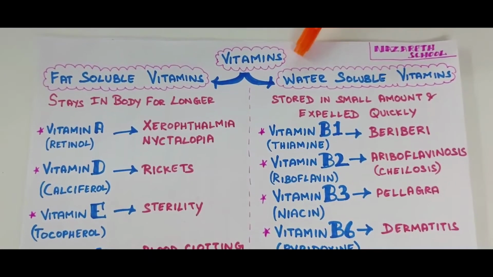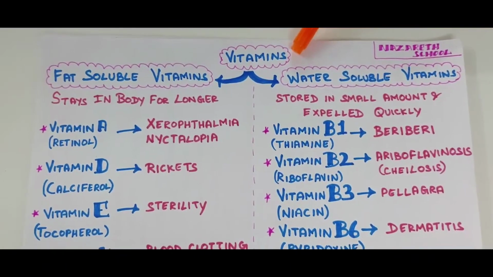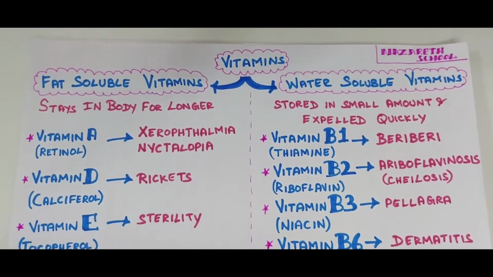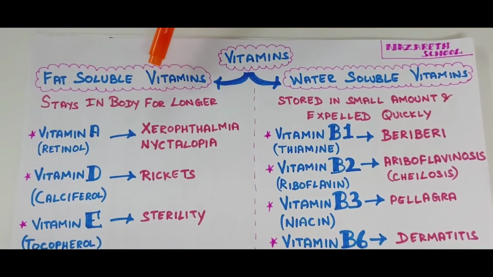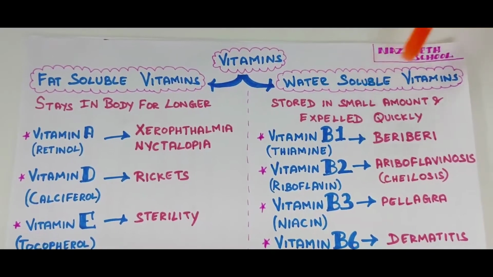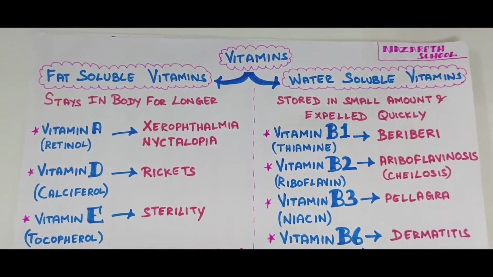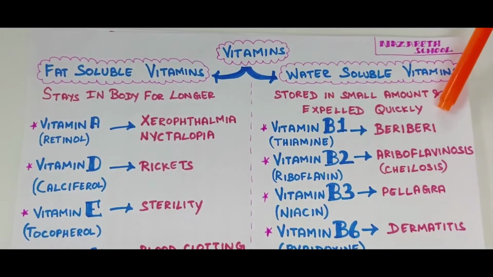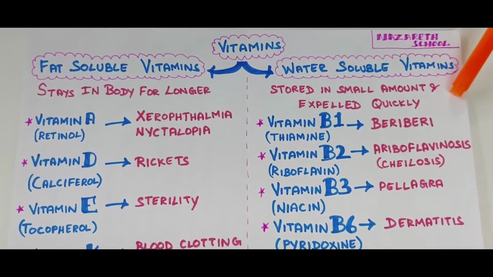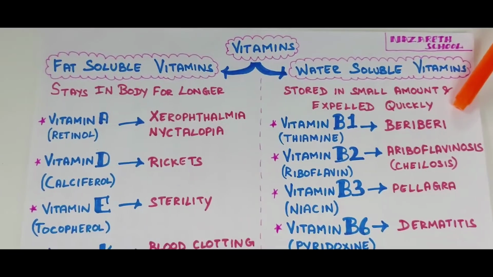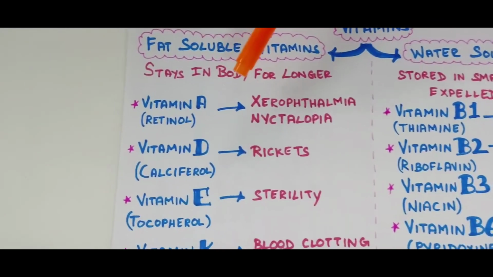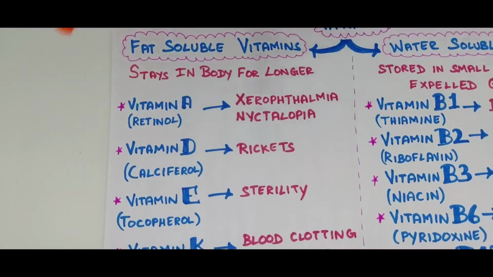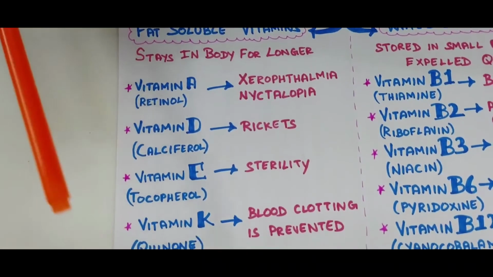Next topic is vitamin chart. Vitamins are divided into two major groups. First one is fat soluble vitamins. Second one is water soluble vitamins. Fat soluble vitamins stay in the body for longer. Water soluble vitamins are stored in small amounts and expelled quickly. Fat soluble vitamins are vitamin A, vitamin D, vitamin E and vitamin K.